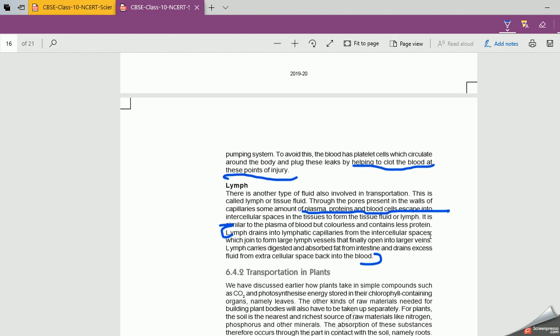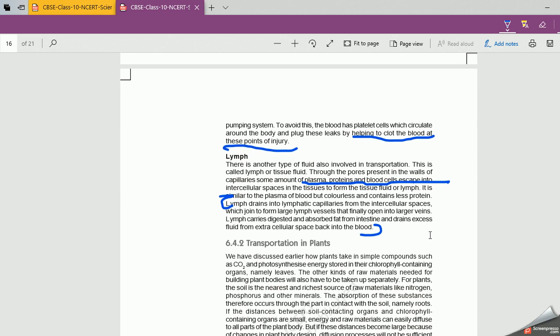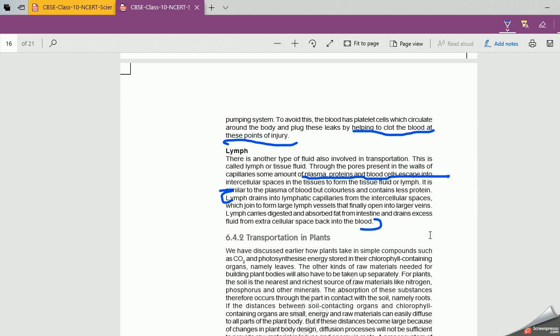Now coming to the function of lymph. While transporting from one part to another, what happens? The lymph vessels join to form large lymph vessels and finally open into large veins. What is the function? It carries digested and absorbed fat from the intestine and drains excess fluid from the extracellular space back into the blood.